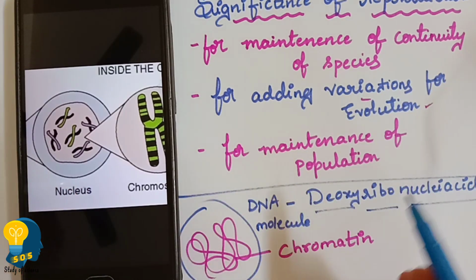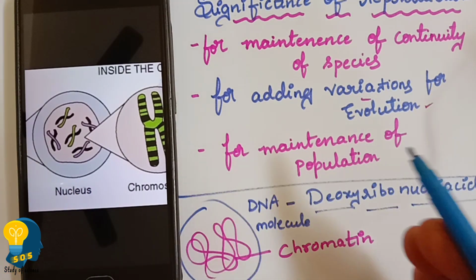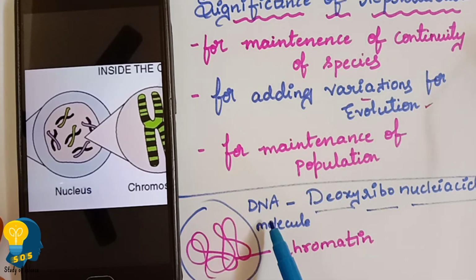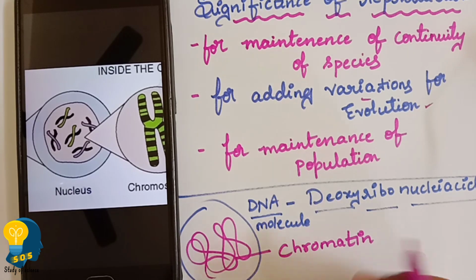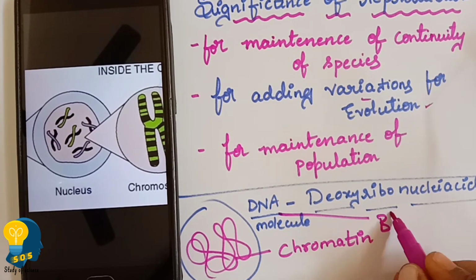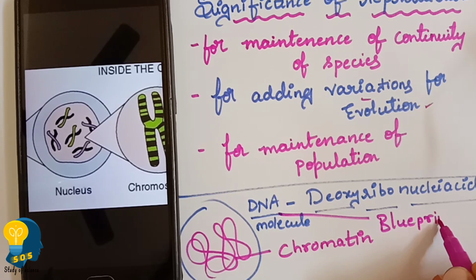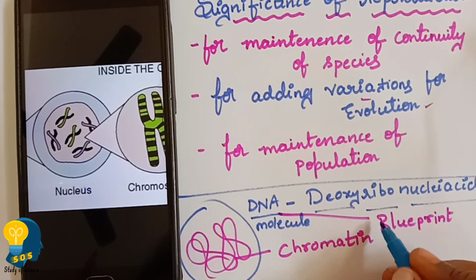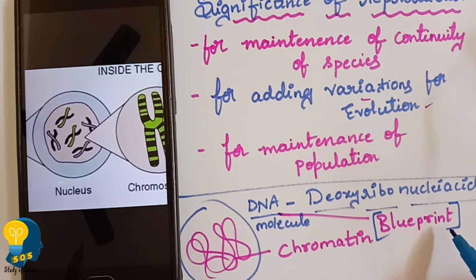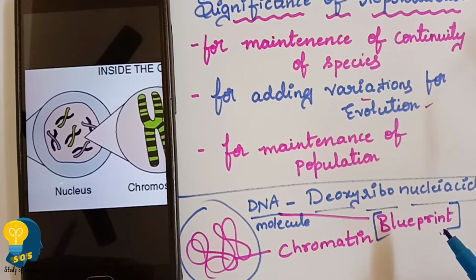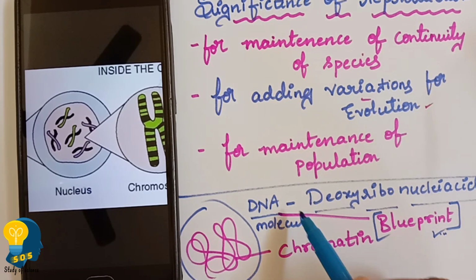For a new organism to form, it may be any kind of organism. The DNA is helping because it contains the blueprint. What does the DNA contain? It contains the blueprint, and this blueprint is helping the body develop, to build the entire body of an organism. That means all the specific instructions needed to build a body are given by DNA.